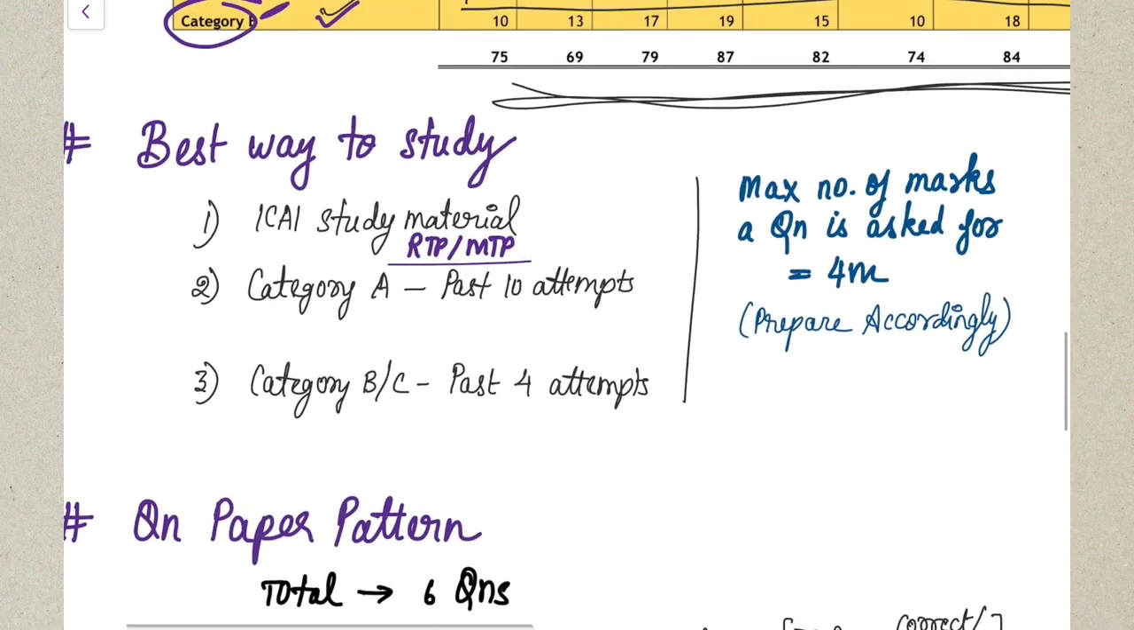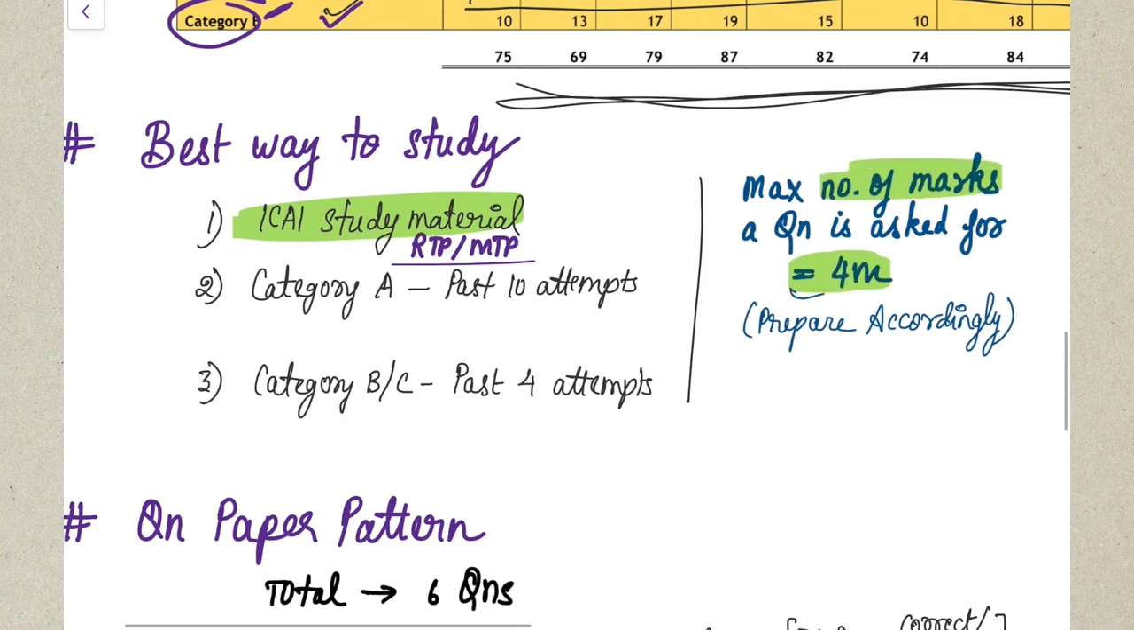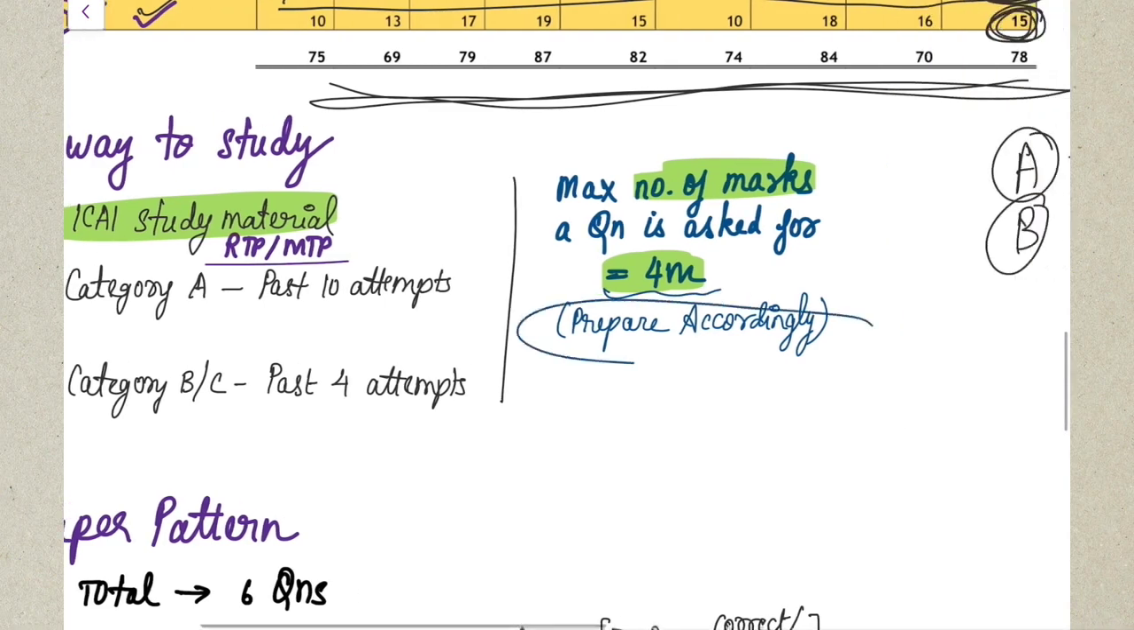So what is the next best way to study? As I told you, I have to already cover your ICAI study material for sure. And if you see, the maximum number of marks a question is being asked in your audit paper is 4 marks. So if 4 marks is the maximum number of marks a question will come in your examination, you have to prepare accordingly.